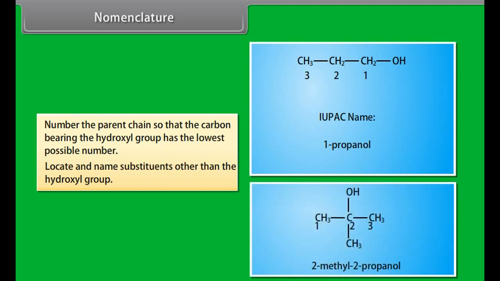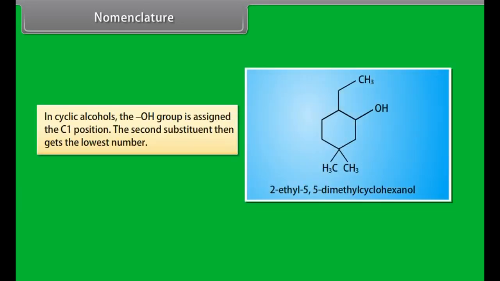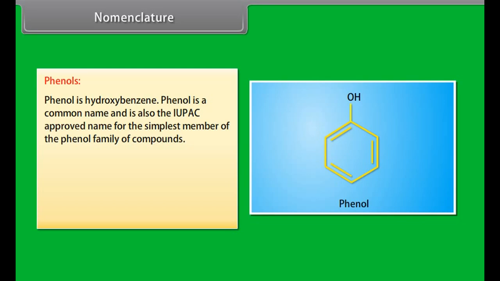Example: 2-methyl-2-propanol. In cyclic alcohol, the hydroxyl group is assigned the C1 position. The second substituent then gets the lowest number. For example, 2-ethyl-5-dimethyl cyclohexanol.